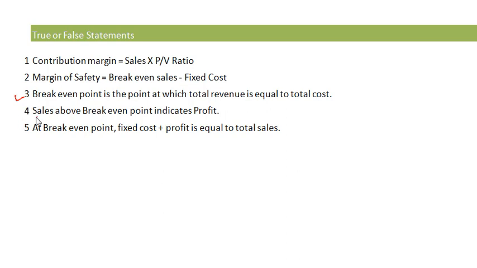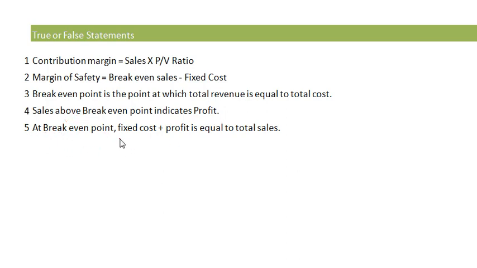Statement number 4. Sales above break-even point indicates profit. The given statement is true. Dear students, at break-even point there is no profit, no loss. So when the company makes sales above break-even point, definitely the company will earn profit, and this is nothing but the company's margin of safety.